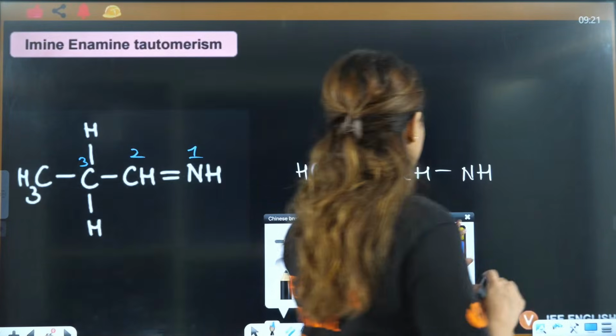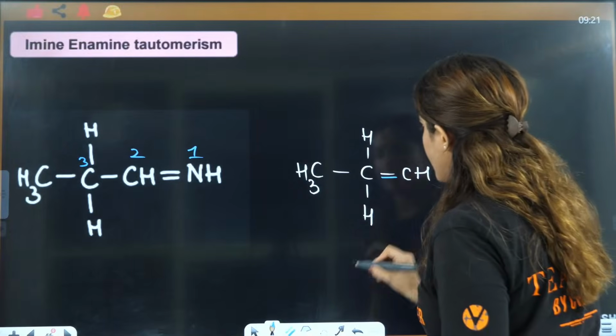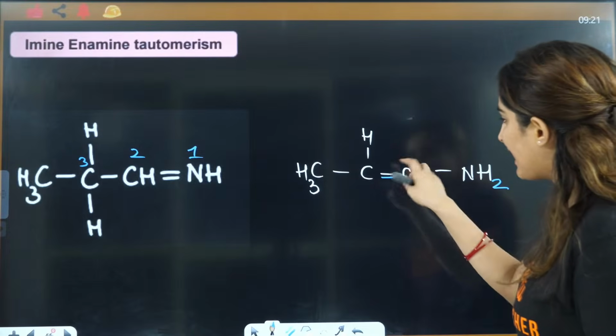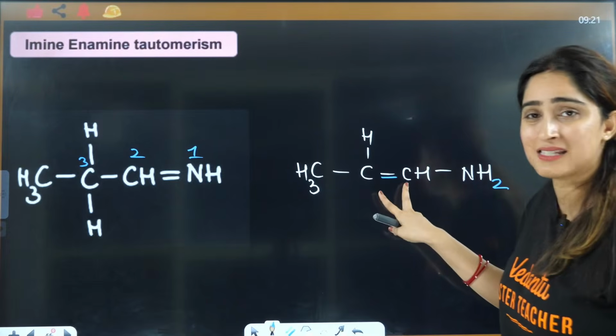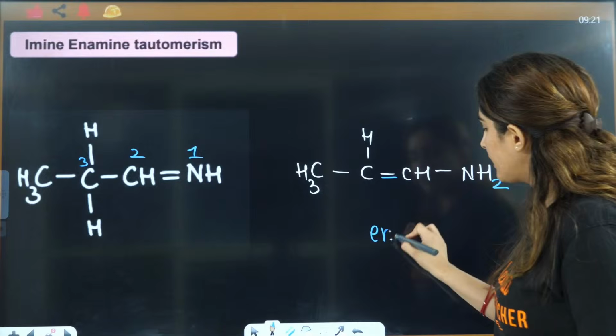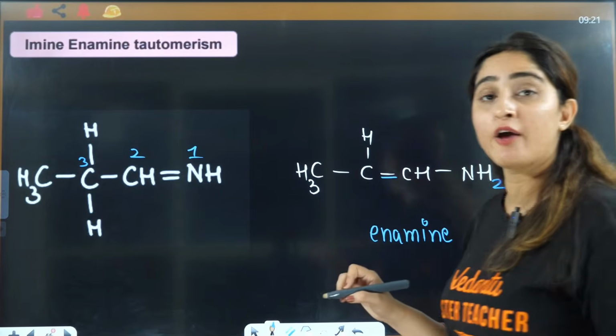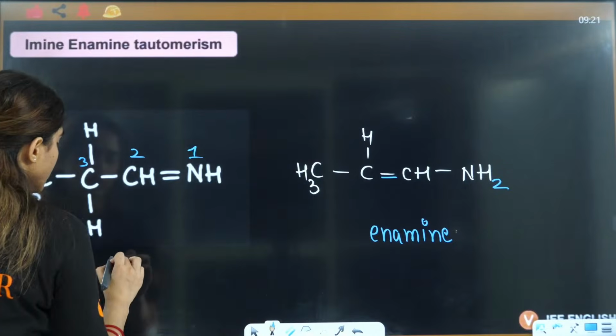And this will be shifted to the 2 and 3 position, and H will be transferred to this position. And what is this? This is enamine. This is amine and this is ene. So this will be enamine.